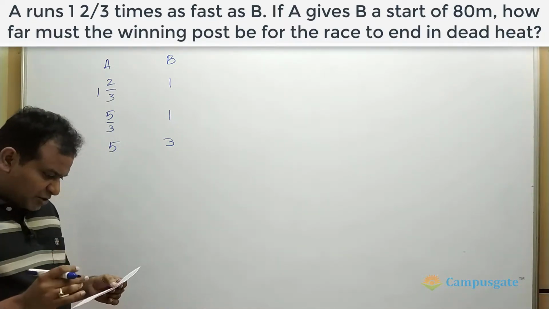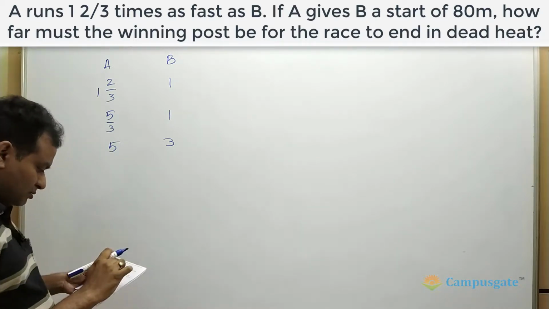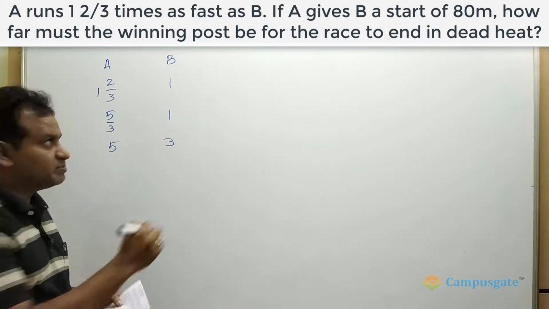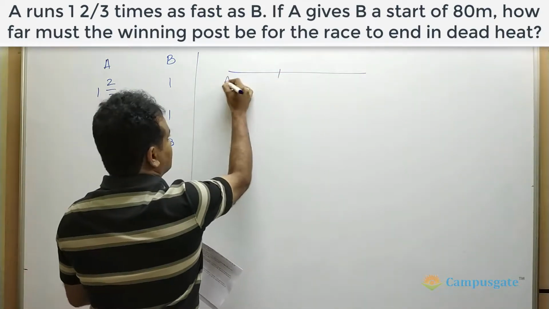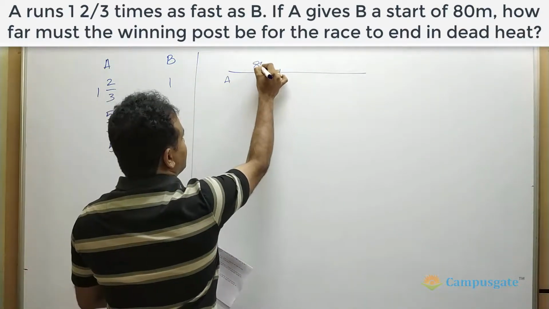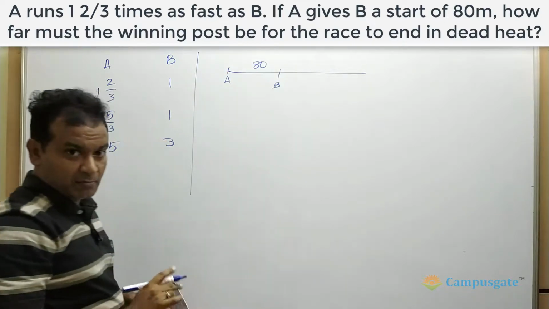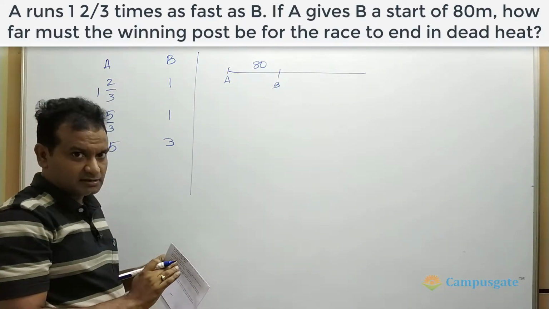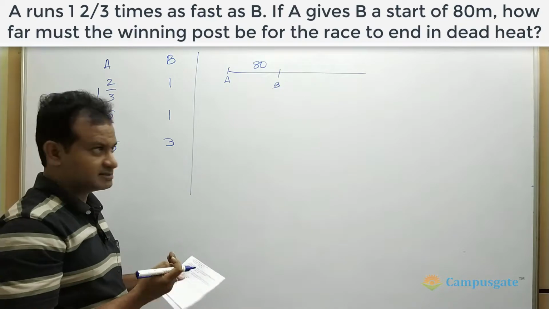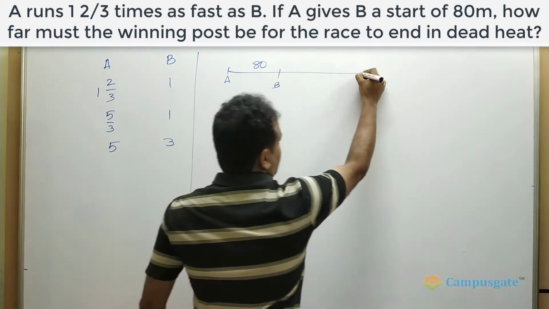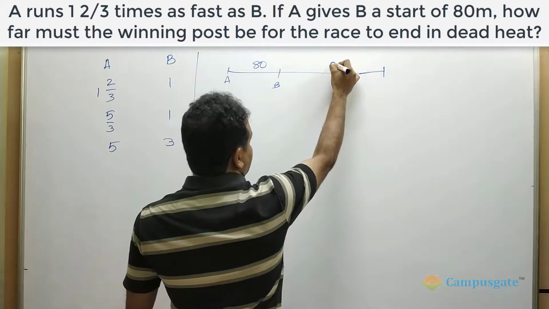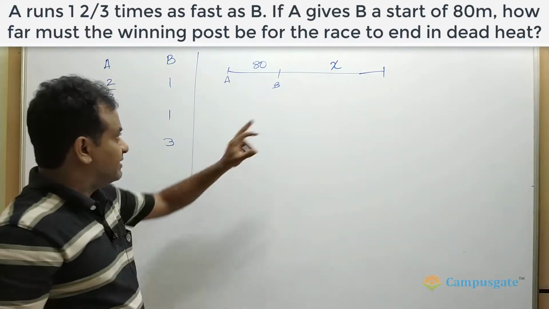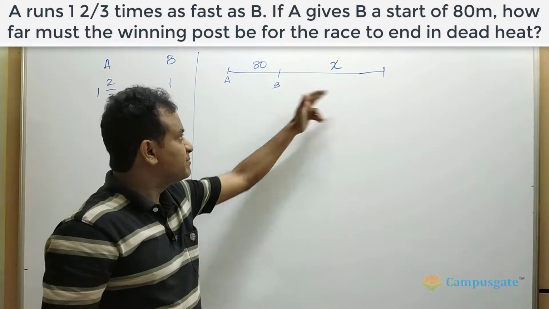Now, what we need to calculate, A also giving a start of 80 meters to B. So that means after B covers 80 meters, A starts his race. But we want this race to end in a dead heat, right? So both must reach the finishing line at the same time. So let us say the winning post is X meters away from where B starts.